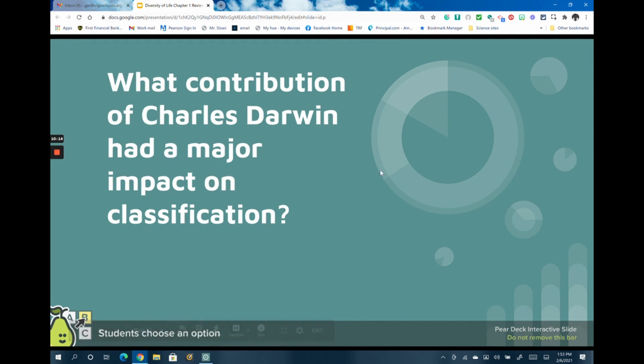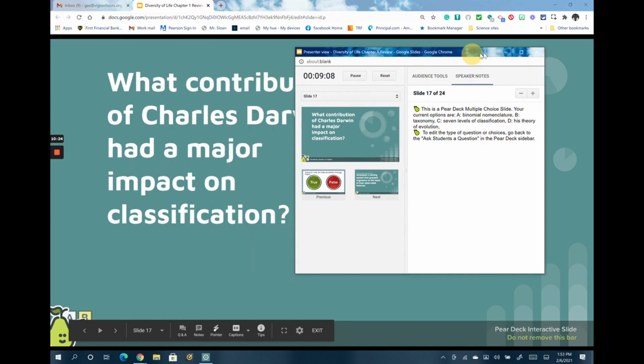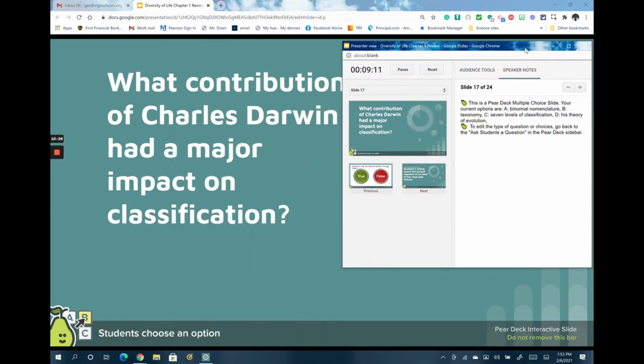Number 17. What contribution of Charles Darwin had a major impact on classification? Your choices are A, binomial nomenclature, B, taxonomy, C, 7 levels of classification, or D, his theory of evolution. Charles Darwin's major impact on classification is D, his theory of evolution. We specifically talked about natural selection in this chapter.